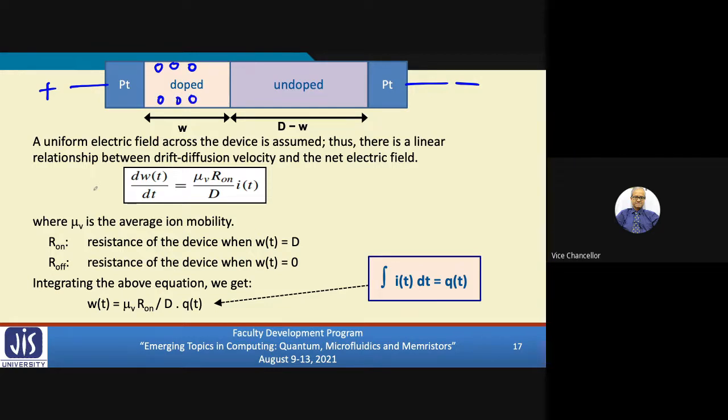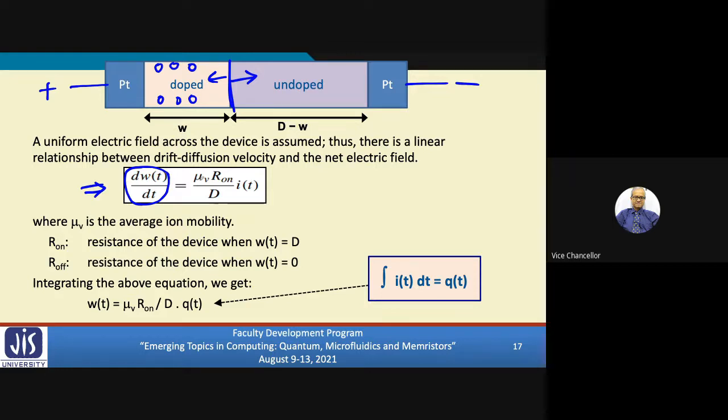Well, this is a standard equation. I'm not going into the derivation of this. Whenever there is a transport of charged particles, this is called the drift diffusion equation. W is the width of the doped region. The left hand side indicates the rate of change of W with time. So as we apply voltage, this boundary will either move right or it will move left. So W will change, right?